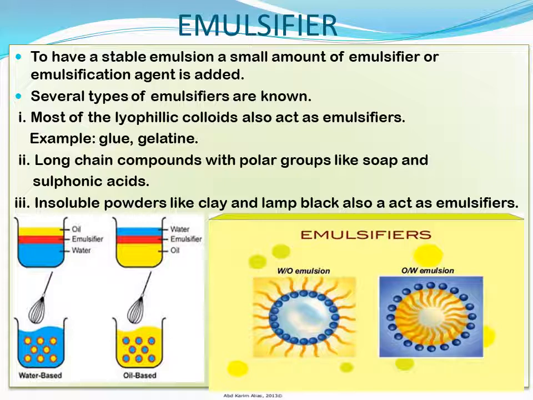See, the blue color small circles is the head part of the soap, that is the hydrophilic part, and the yellow color part is the tail part of the soap. The tail part is hydrophobic, head part is hydrophilic. So this is water droplet, this is a water oil emulsion. This is how it is stabilized.